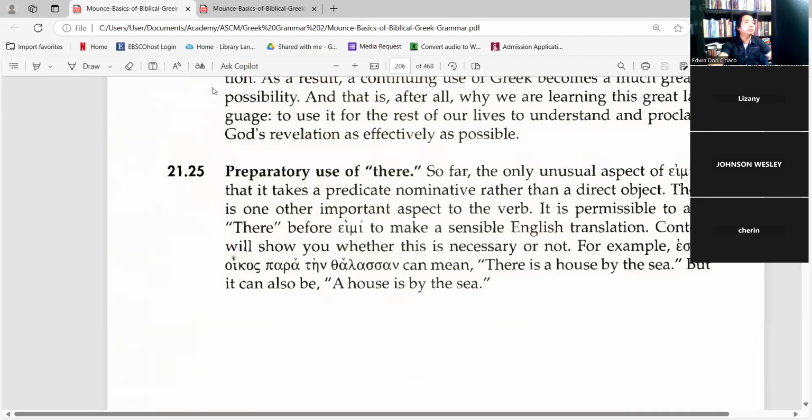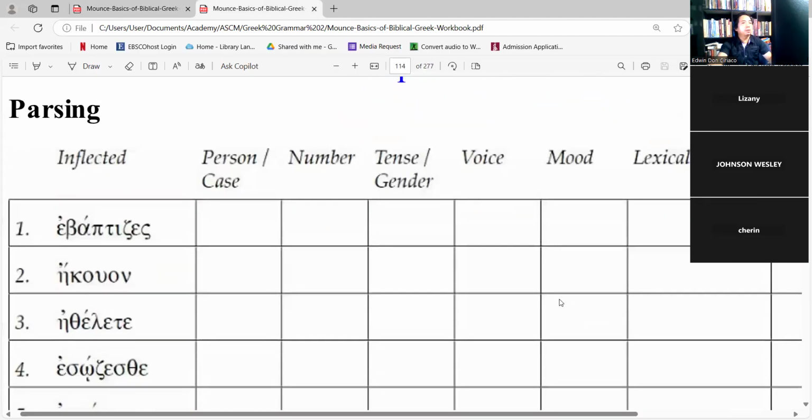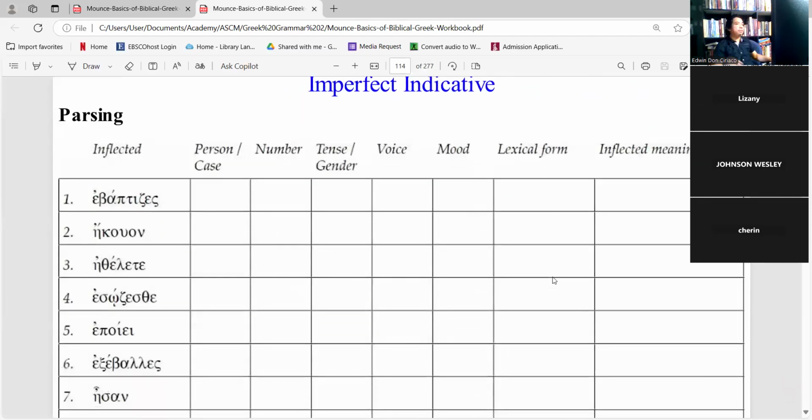Okay, let's look at the exercises. So, ebaptizes, okay. You remember baptizo, baptize.